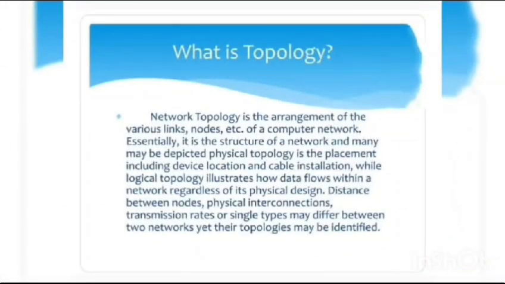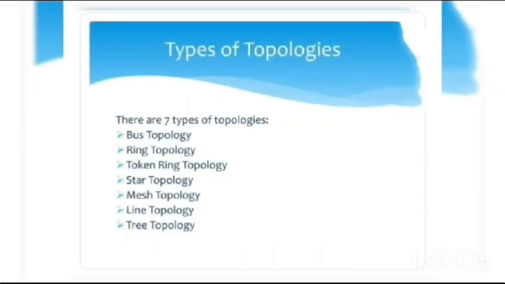What is topology? Network topology is the arrangement of the various links, nodes, etc. of a computer network. Essentially, it is the structure of a network and may be depicted physically or logically. Physical topology is the placement, including device location and cable installation, while logical topology illustrates how data flows. Types of topologies: bus topology, ring topology, star topology, mesh topology, line topology, tree topology, and token ring topology.